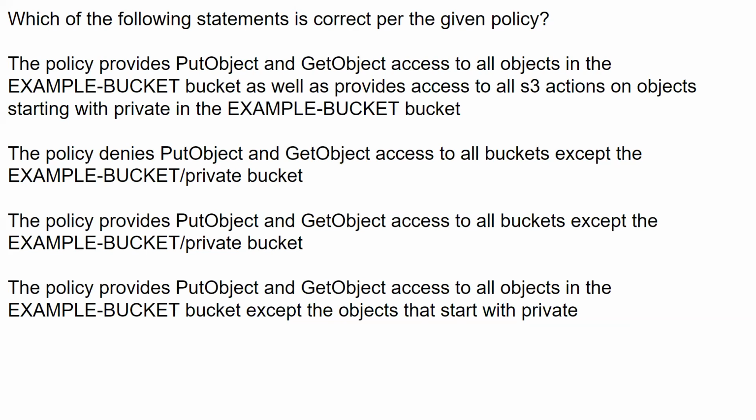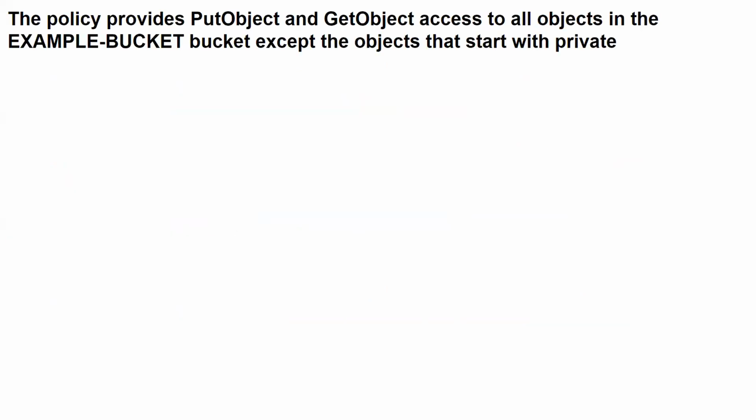The policy provides put object and get object access to all buckets except the example bucket, private bucket. The policy provides put object and get object access to all objects in the example bucket except the objects that start with private.